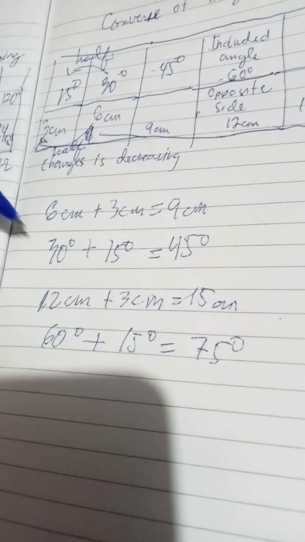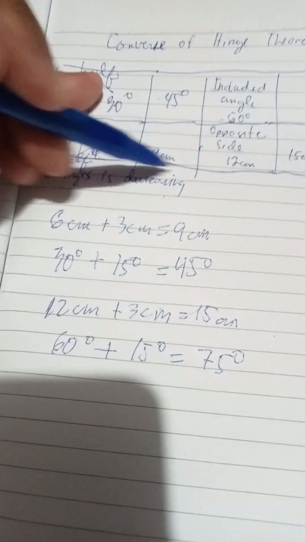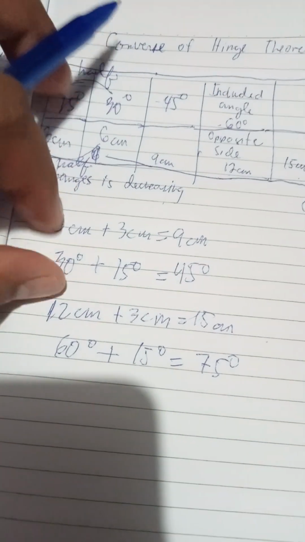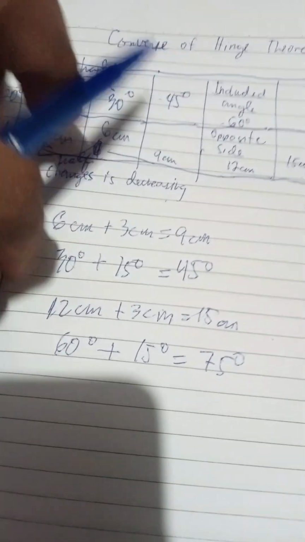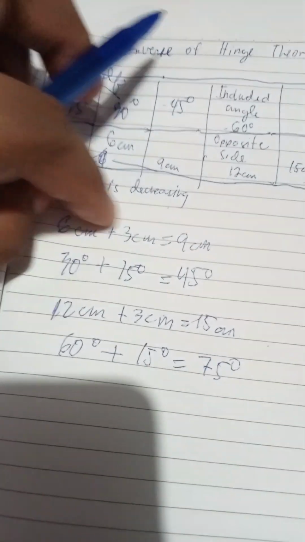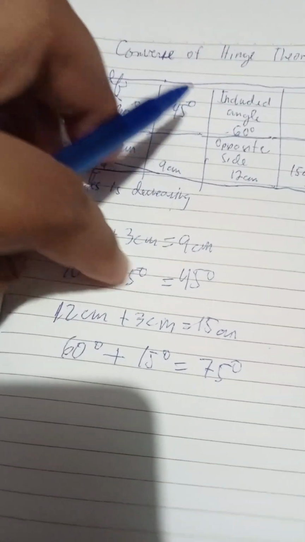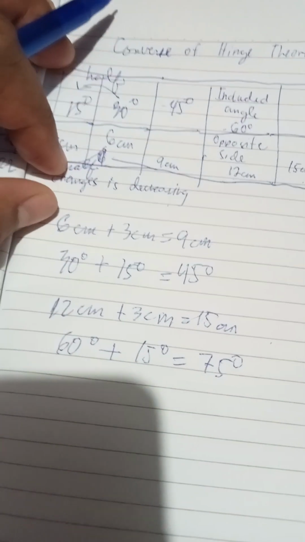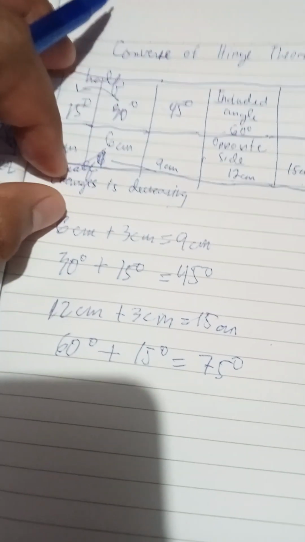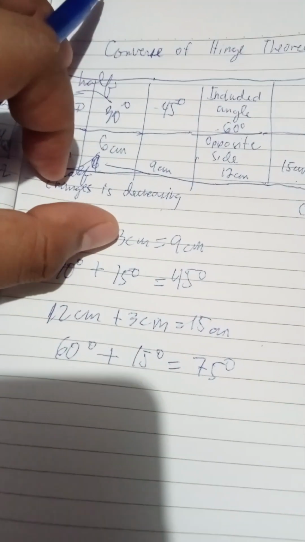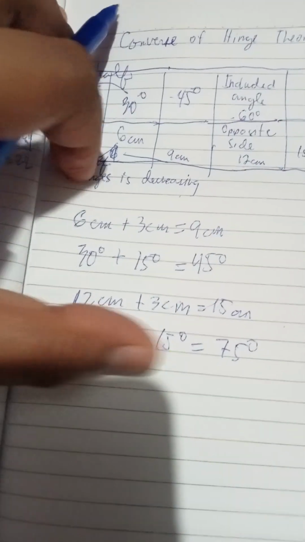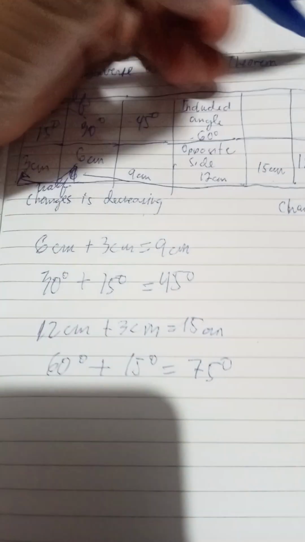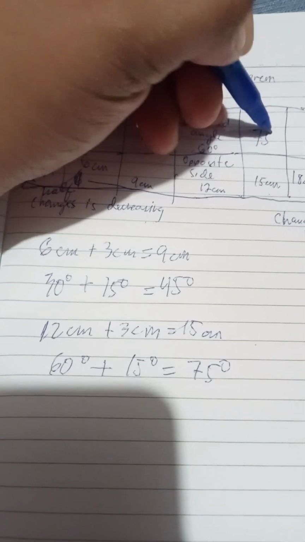So as you can see, if we go back, as we add the sides, the included angle is also added. So if we add the sides, the included angles are also added. So you have here 30 and 15, which are the included angles of the opposite sides 6 cm and 3 cm. And 60 and 15 are the included angles of 12 cm and 3 cm. So you have here 75 degrees.